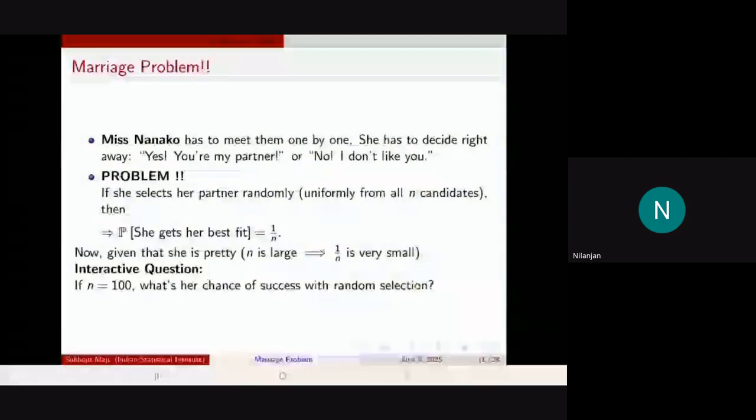For example, if n is 100, then the chance of success with random selection is 1 by 100. One person is Action Mask, divided by all the participants, that is 100. So it is basic probability.